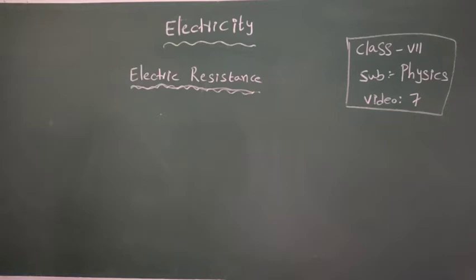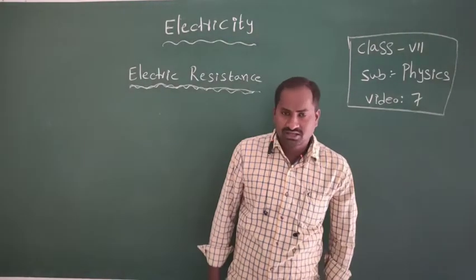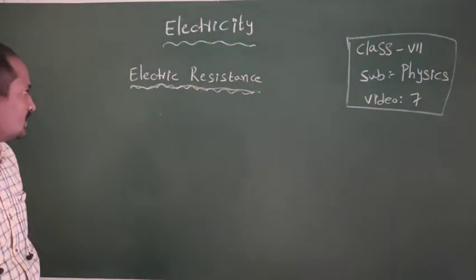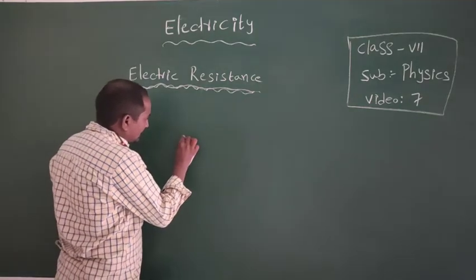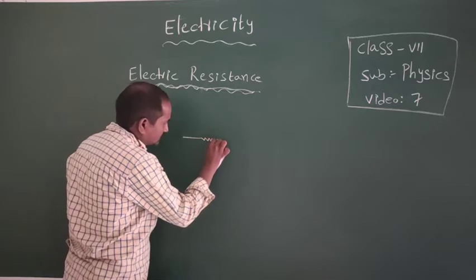Electric resistance depends upon the nature of the conductors. It is generally measured in ohms. The symbol of electric resistance is like this.